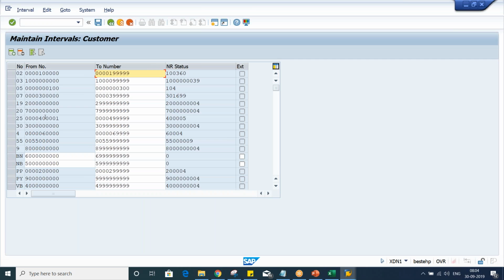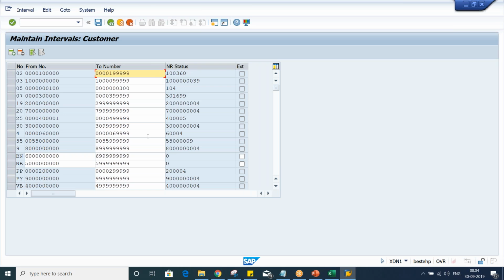You have to find a number range which is still unutilized. The major challenge is that many number ranges have already been defined. In real time, once you become a consultant, there won't be this problem. You can define whichever number range you want, as per your desire.